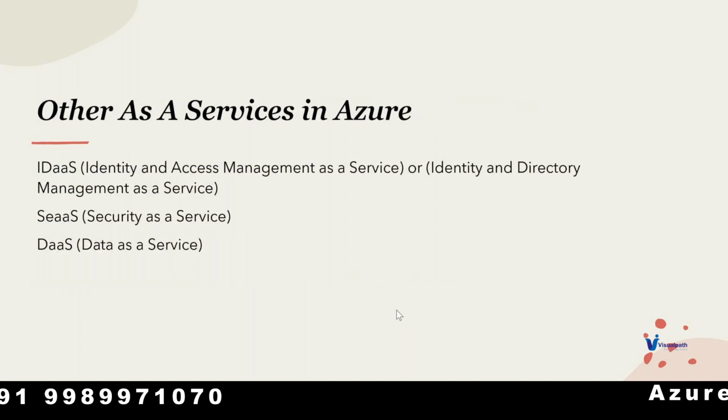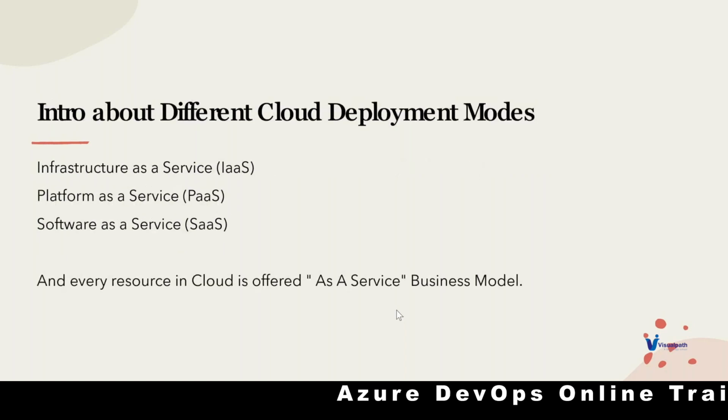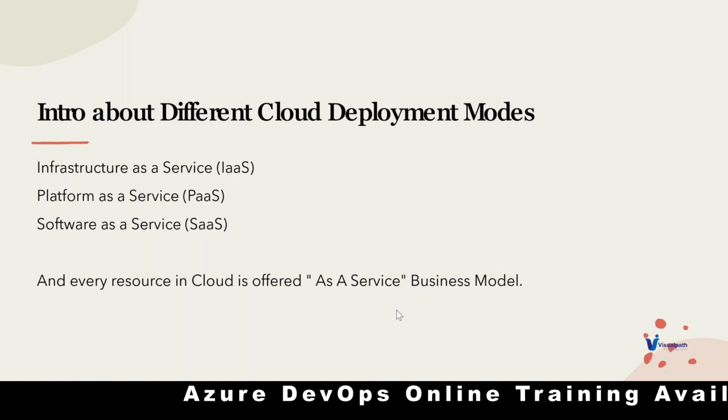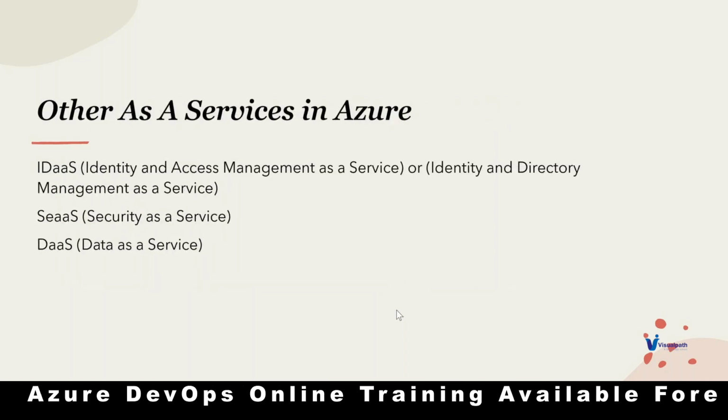Other than infrastructure as a service, platform as a service, and software as a service, we have these three in Azure: IDaaS, CIAS, DaaS.